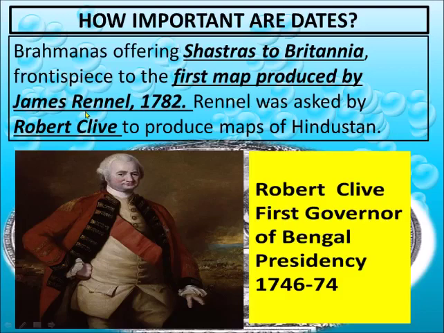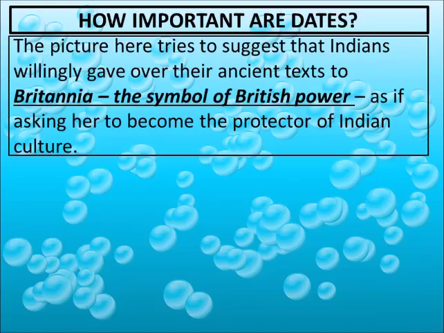Suppose you are ruling your house, then you also need to know about the various rooms and members of your house. Similarly, when the British were ruling our country, they should first know the geographical area of our country, and for that purpose he asked Rennell to make a map of the Bengal and Bihar presidency.